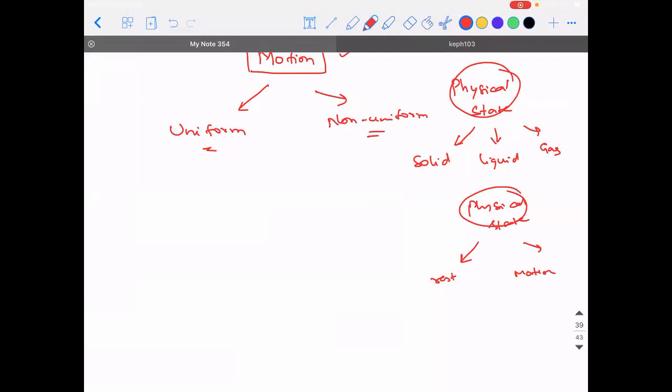So it has something to do with the distance and time, because uniform motion doesn't mean the object is having uniform acceleration. So Bridget, please be careful, okay? Uniform motion has something to do with the amount of distance covered in a particular interval of time. So if equal distances are covered in equal intervals of time, then I can call that motion uniform motion.